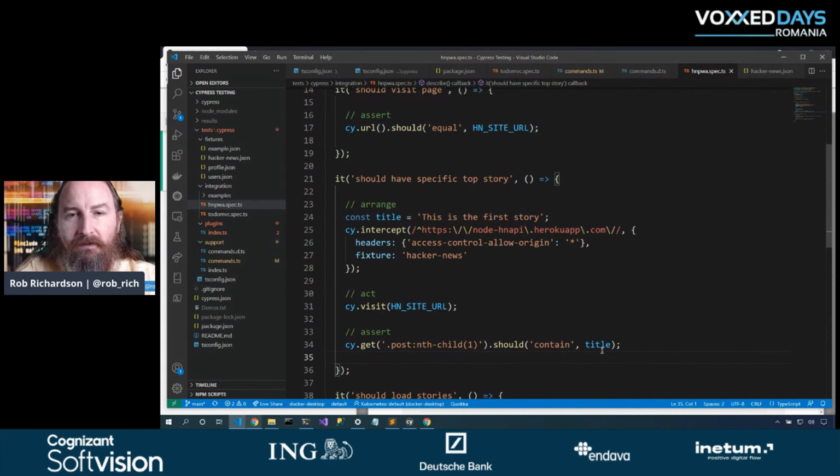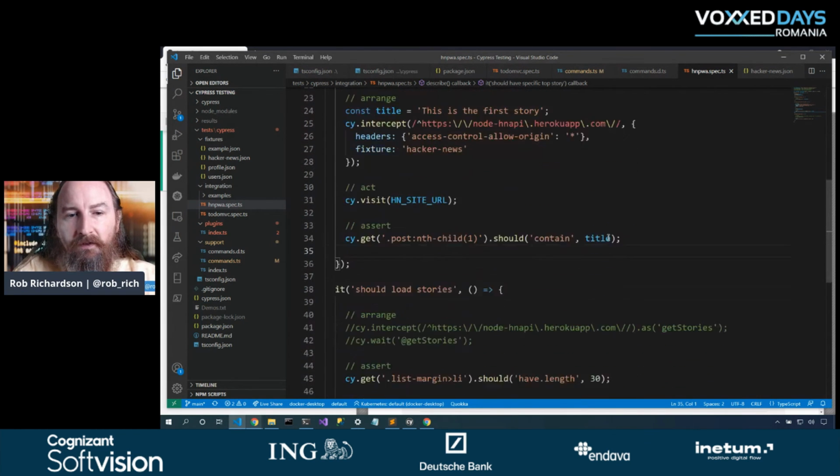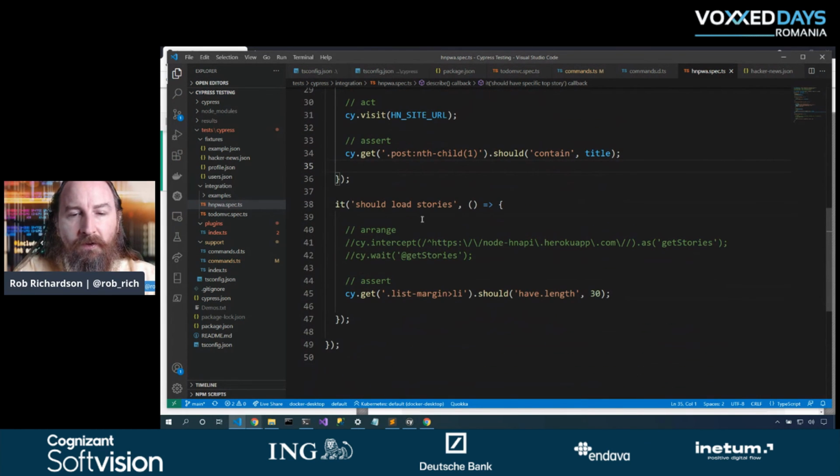So I've got that title right here, and I can go visit that site and validate that the first post has that title. Now, it would be really easy for us to mock out the API and lie to ourselves that that is the way the API behaves. So let's also create another story that goes and loads the real content from Hacker News. Now, I don't know what the top story will be, but I'm pretty sure that Hacker News has at least 30 stories. So I'll validate that we have the first page and it's full.